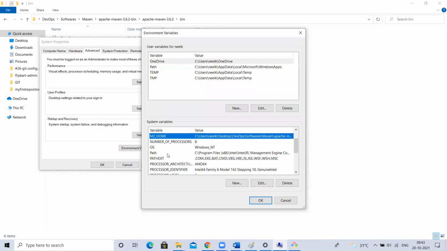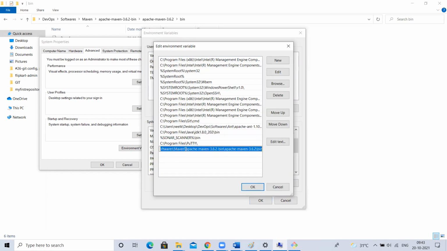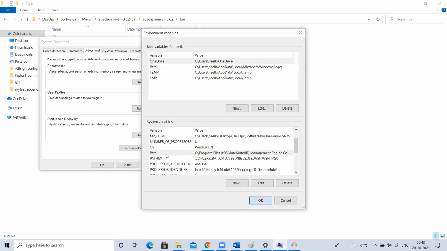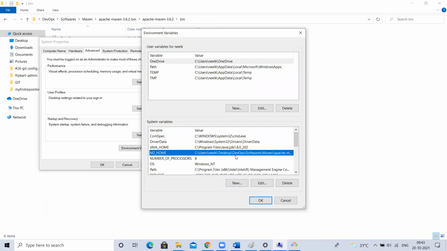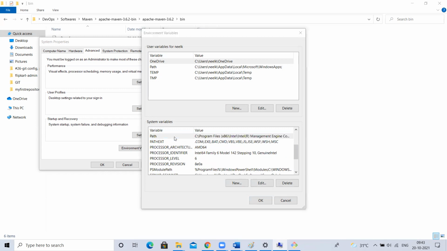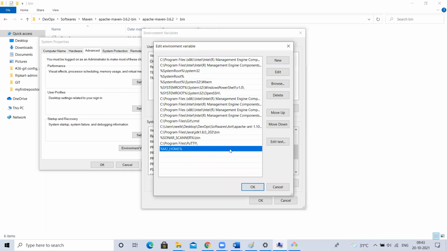Environment variable. I'll come here. Instead of giving this entire path, I'll read that variable value here. Done. So it is very clear. I no need to go and change the path variable every time. I can go here to M2 underscore home. For example, I download another version of Maven, M3 underscore home, I'll give the value. Now, for example, I want to point it to M3. You go here, just change it to M3. You don't need to change the entire path.